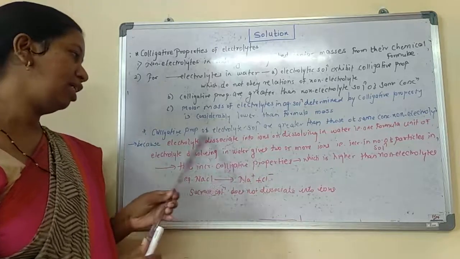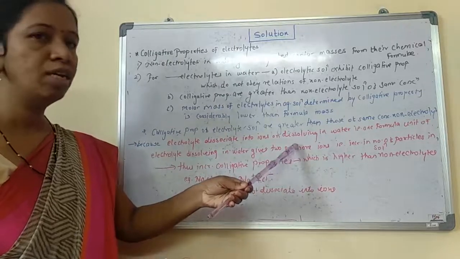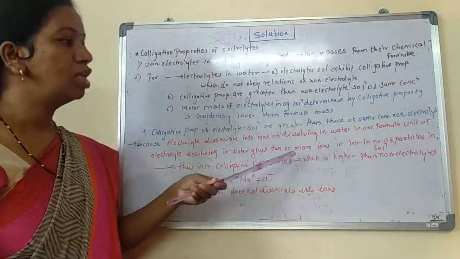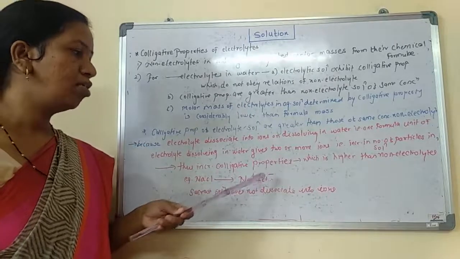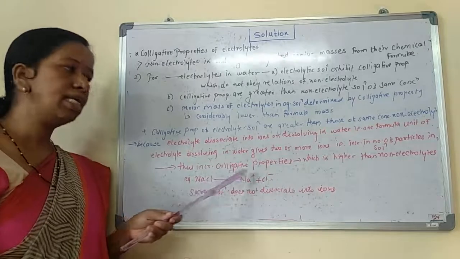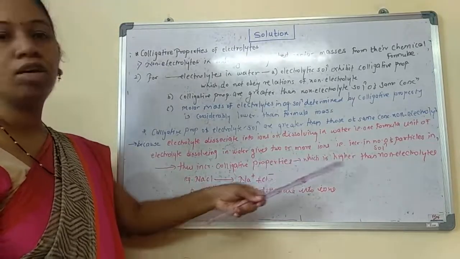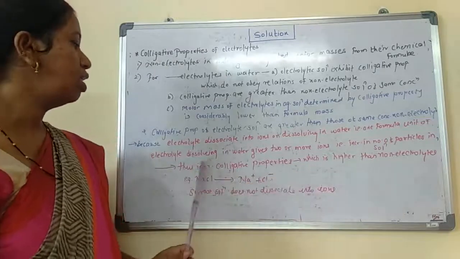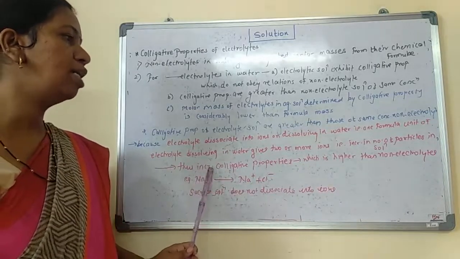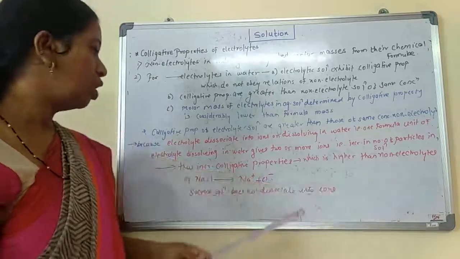And here in the electrolytic solution, what will happen? On dissociation in water, they give 2 or more ions than expected, and obviously the number of particles increases, so there is an increase in the colligative property. If you compare with the non-electrolyte solution, the colligative property of the electrolytic solution is higher than that of the non-electrolyte solution.